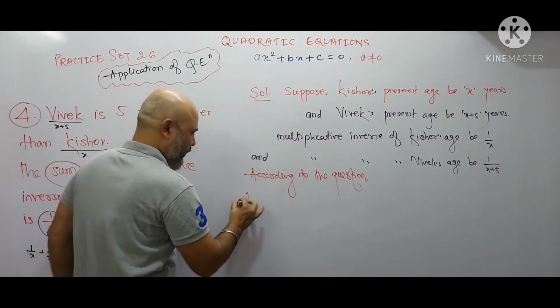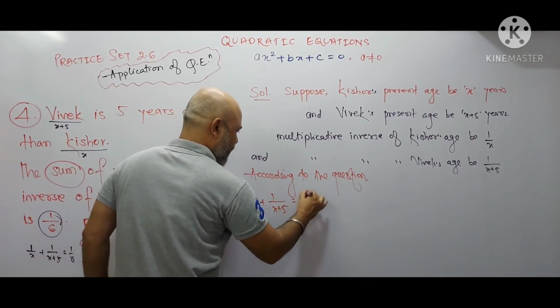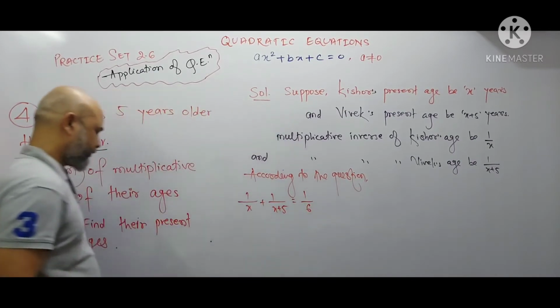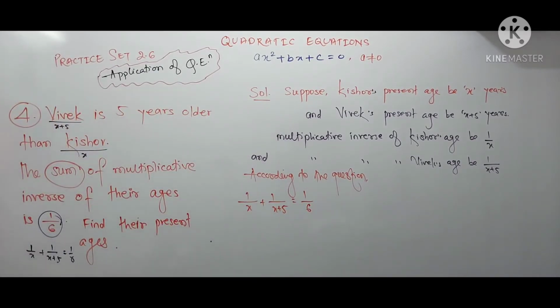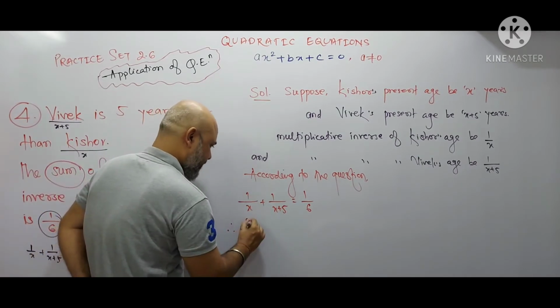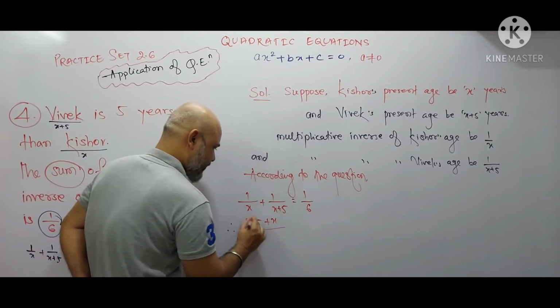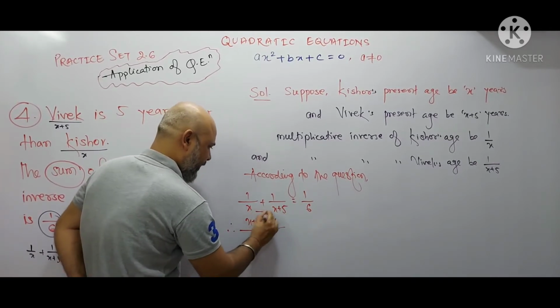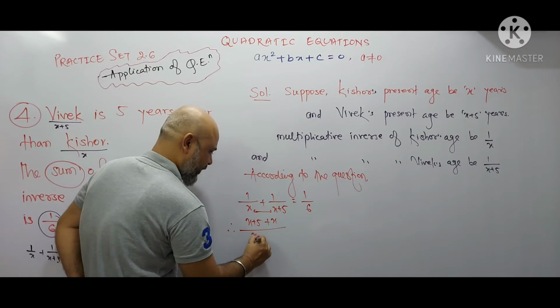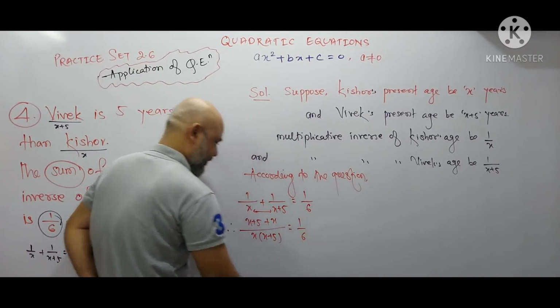So I will write here 1 upon X plus 1 upon X plus 5 is equal to 1 upon 6. Okay. Now you will cross multiply. So this will be X plus 5 plus X multiplied by 1 will be X, and here we will multiply X with X plus 5. So X multiplied by X plus 5 and this is equal to 1 upon 6.